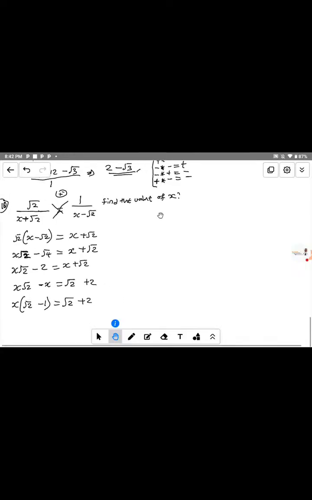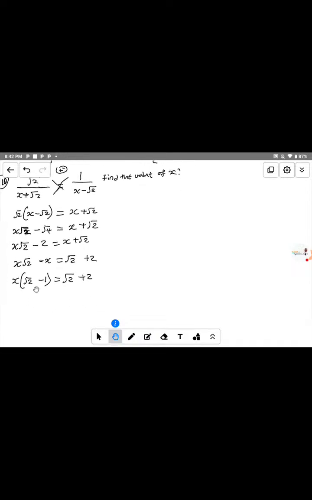Now, next step, we're told to find the value of s. To get the value of s, you need to divide both sides by the coefficient of s. The coefficient of s is the number attached to it, which is root 2 minus 1. So it means that all this part will be divided by root 2 minus 1, and this one is also divided by root 2 minus 1. So root 2 minus 1 cancels root 2 minus 1 here. Do you get now?